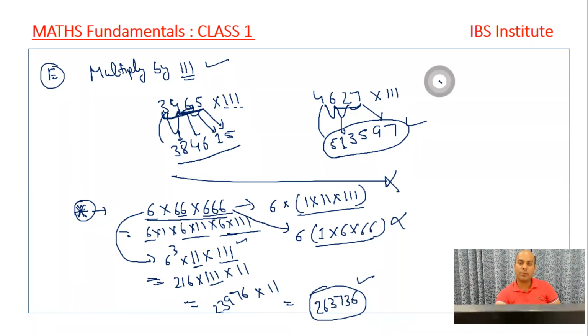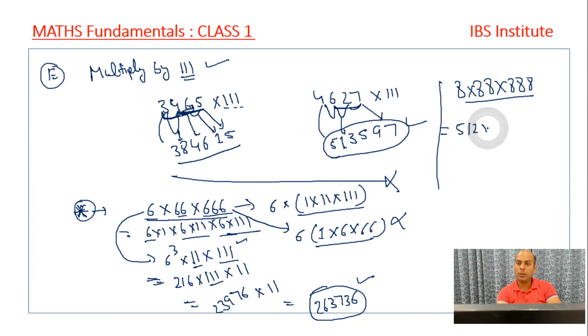So next time when we get some question, if it is given that 8 into 88 into 888, this is the question that we are going to solve, right? So what we do in this question, we simply apply 8 cube is 512 into 111 into 11, right? So when we multiply it by 111, it is 2, 2, 1, 3, 3 and 5, that is 8, 5, 6 and 5 into 11, right?